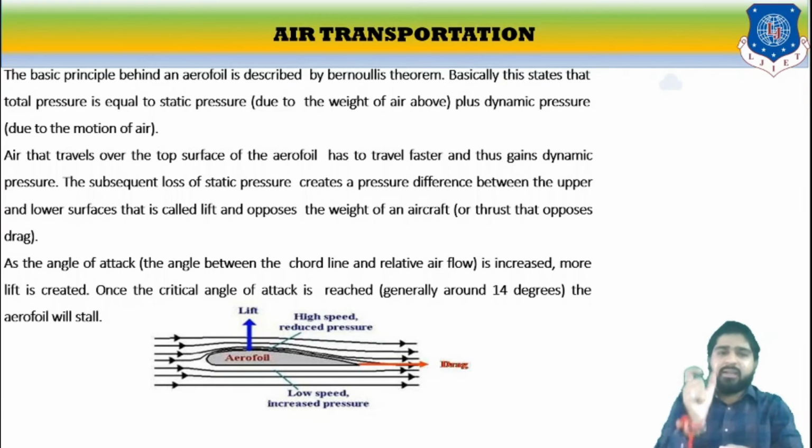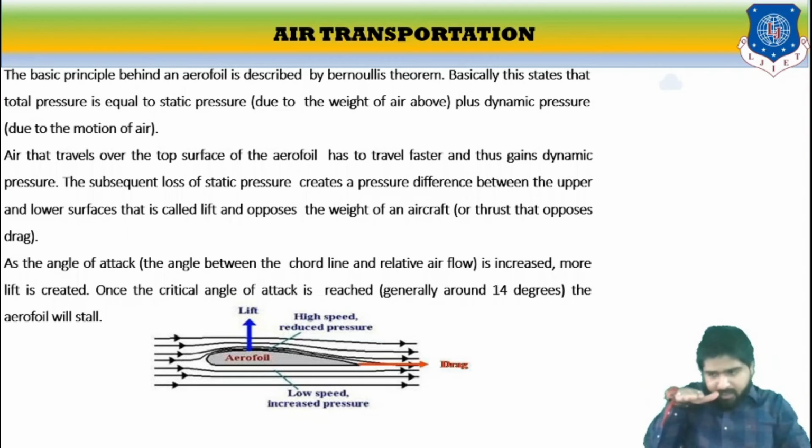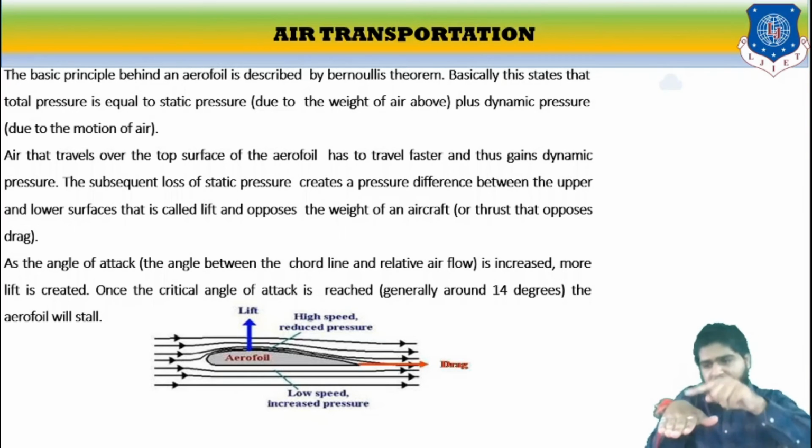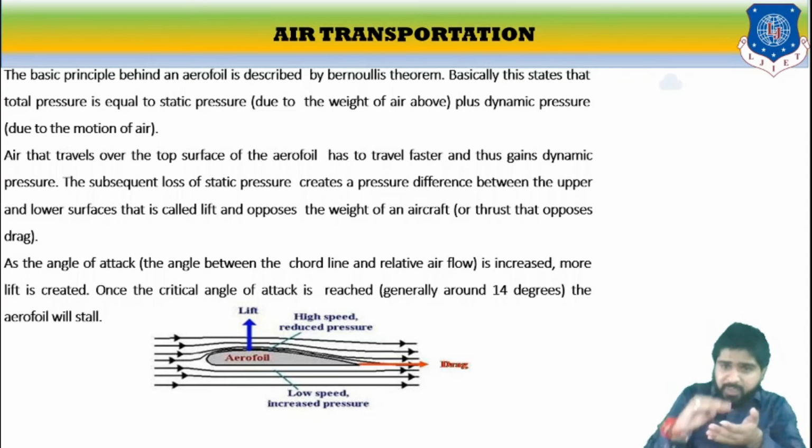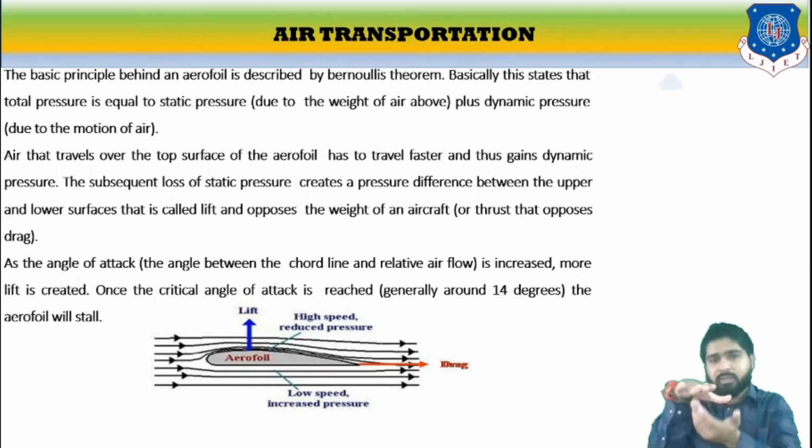The air travels over the top of the airfoil. See, this is the aircraft. The air which is traveling over here. This is the way. This is our aircraft. The air that travels on the top surface of the aircraft has to travel faster, and it gains dynamic pressure. The subsequent loss of static pressure creates the pressure difference between the upper surface and the lower.